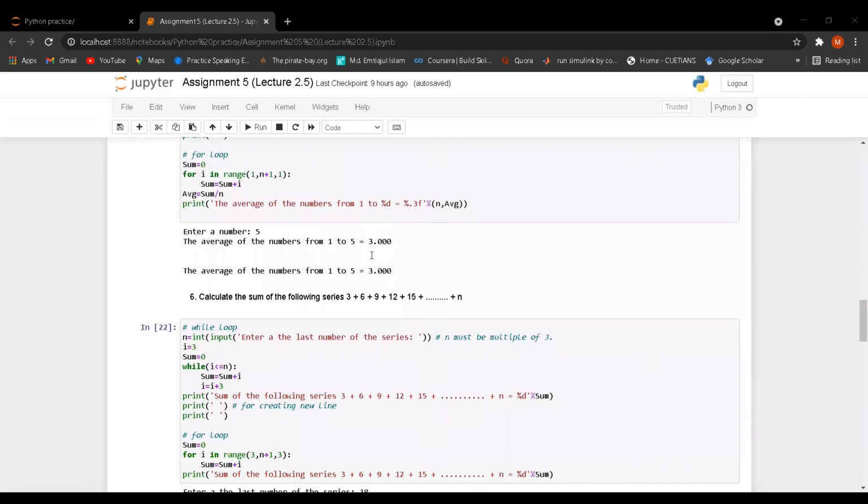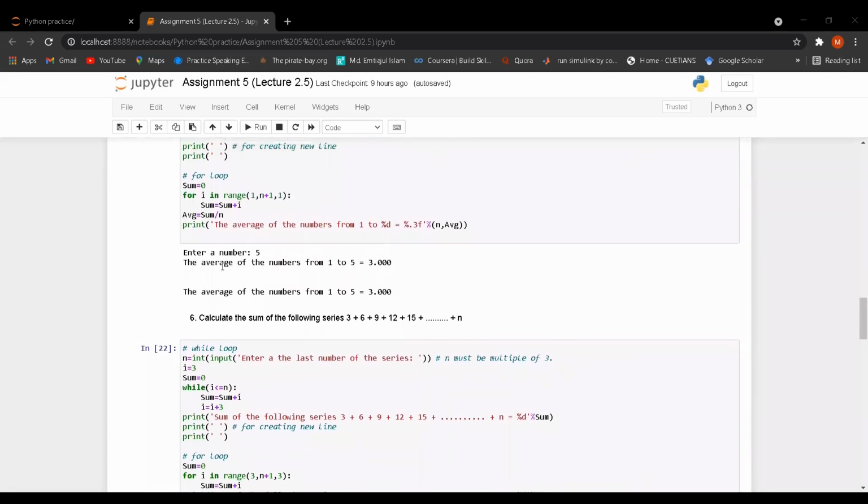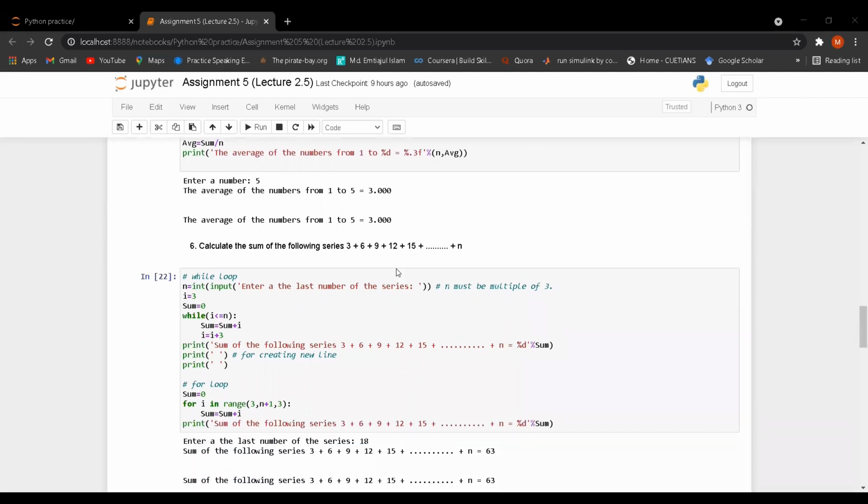Okay, here I have taken n as 5 and the average shown here is 3. Why 3? I have to sum all the numbers from 1 to 5: 1 plus 2 plus 3 plus 4 plus 5, and then divide by 5. It should be 3. Okay, let's go for question number 6.